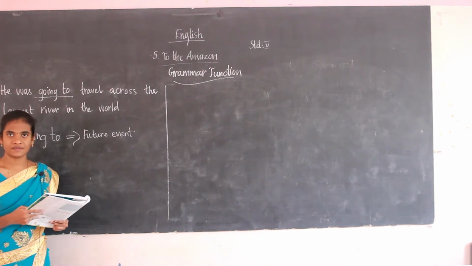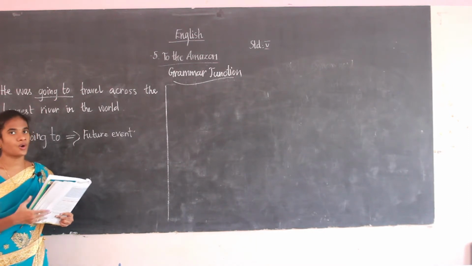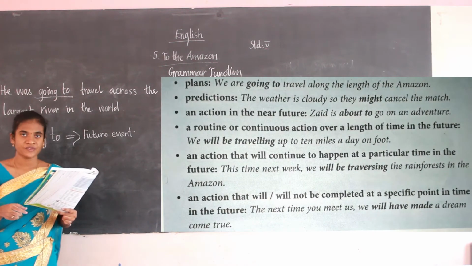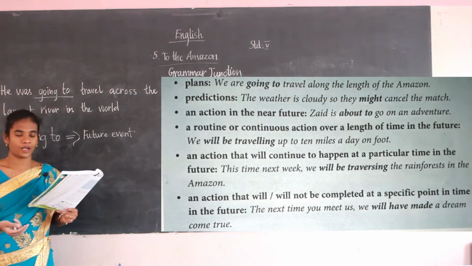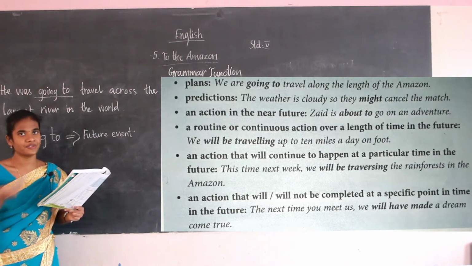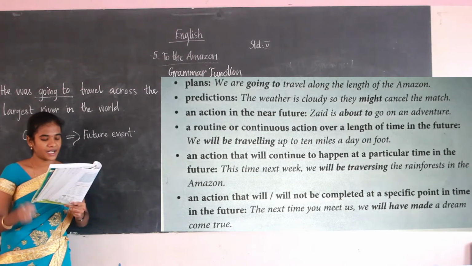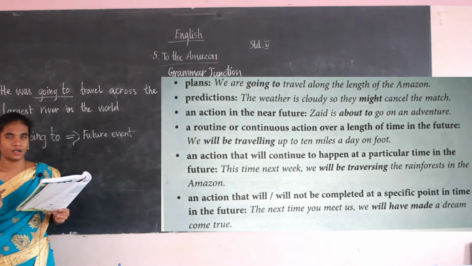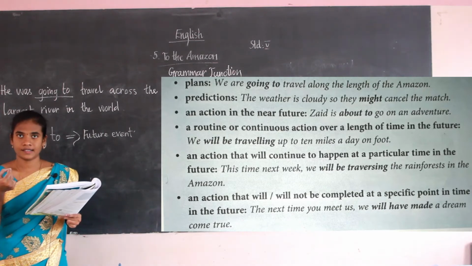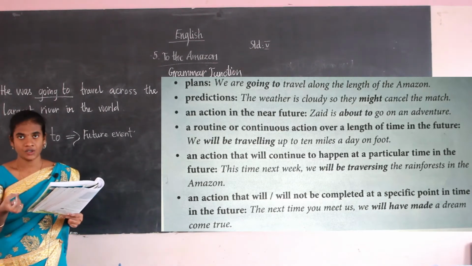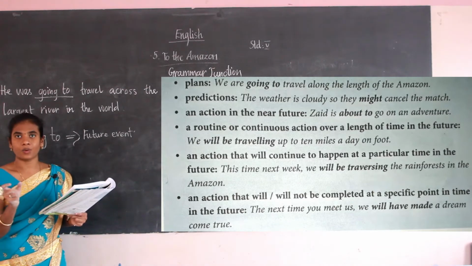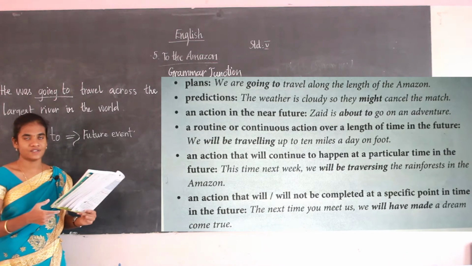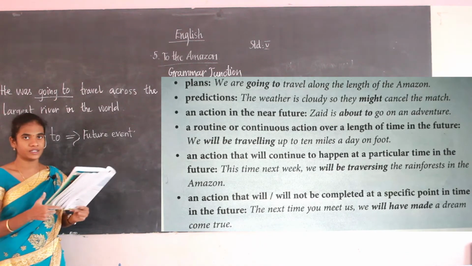Okay, what are the ways we have been taught? So now see this image. This image deals with what we want to talk about. There are a lot of future events like plans, predictions and actions near the future. Likewise there are several more. So these are some of the future events that we talk about. For that, what is the correct future tense we are going to use? They are dealing with this in this picture.